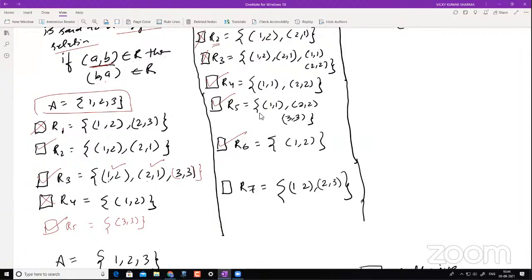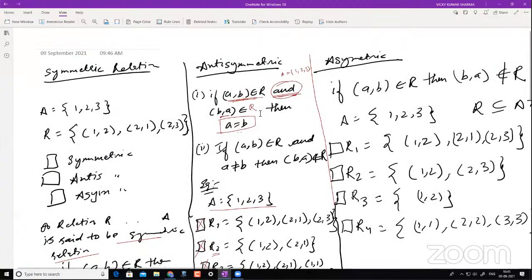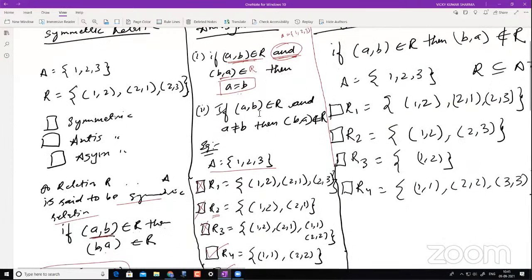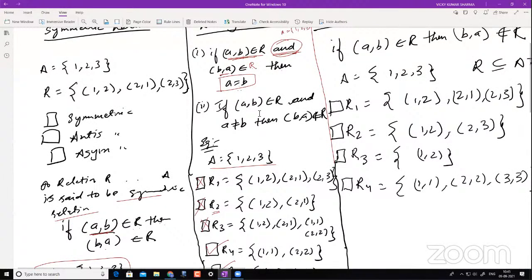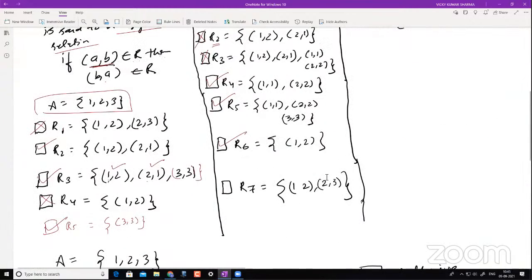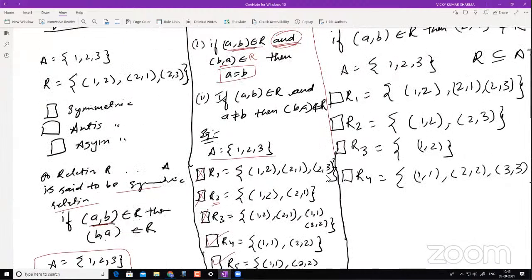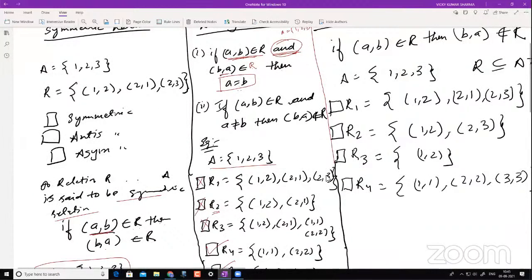Okay, I got it. Now see, when do you check for antisymmetry? You first go with the assumption that it is an antisymmetric relation. When will your assumption go wrong? When this statement is going wrong. If you still feel this is kind of difficult to understand, see, there is an AND condition here. Only if (A, B) belongs to R, and this is happening, then you go for this. Otherwise, you don't go for this.